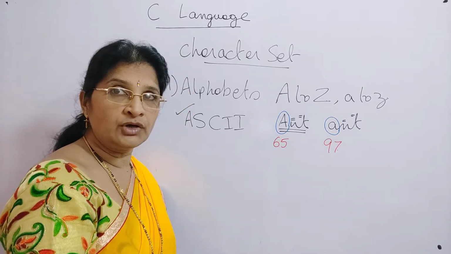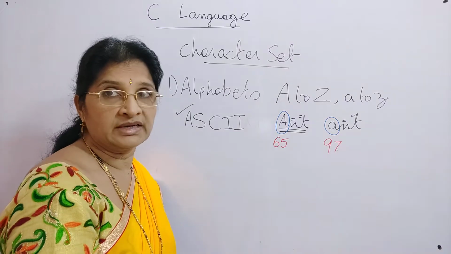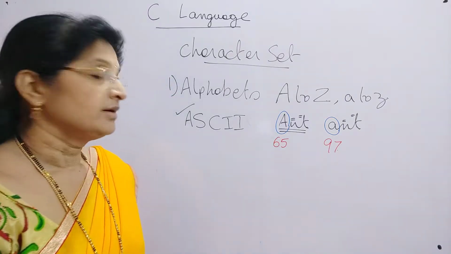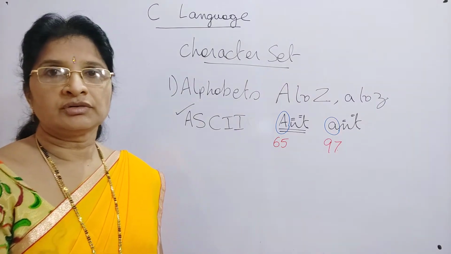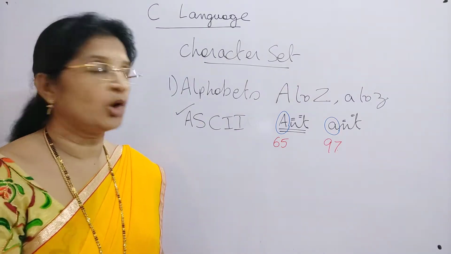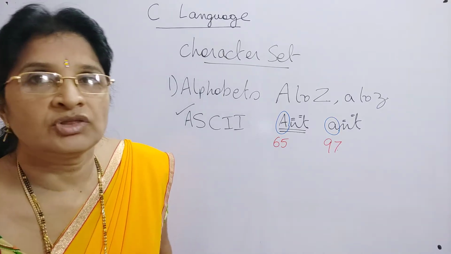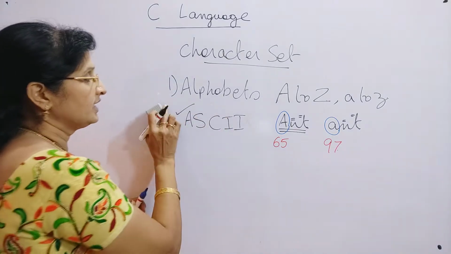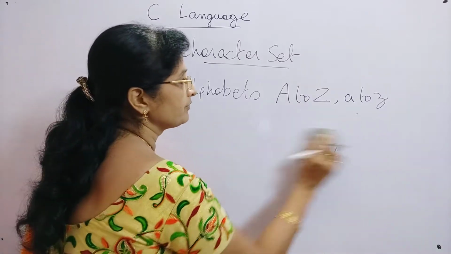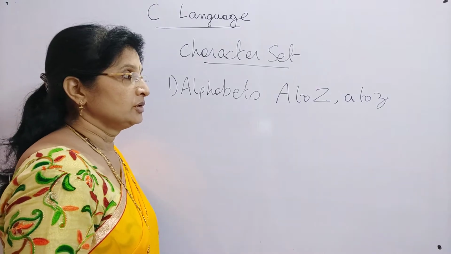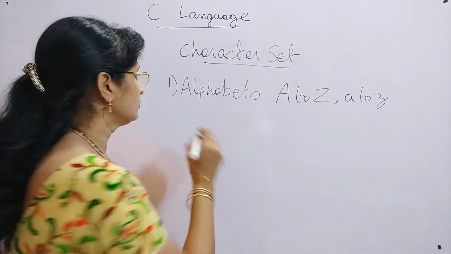So whenever you give different alphabets or any character, it will be represented by its ASCII code. That's why small a and capital A are treated as separate. This is how we can represent the alphabets in C language. What are the alphabets? Capital A to capital Z and small a to small z.